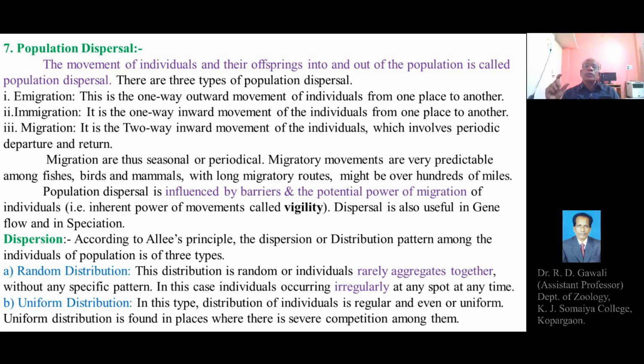Individuals of a particular population or a particular species undergo migration during certain environmental conditions, so as to overcome the odd situations or the unfavorable conditions of the environment.